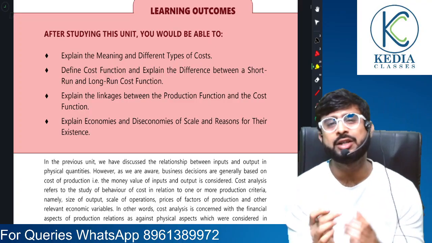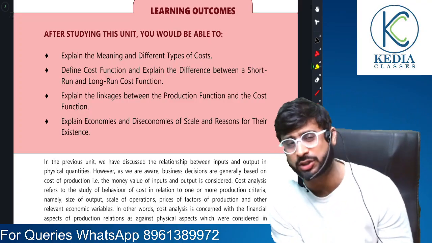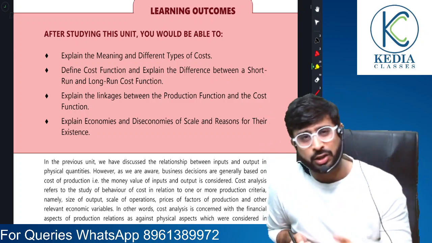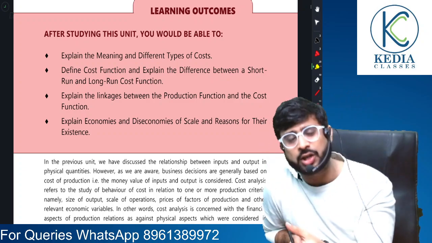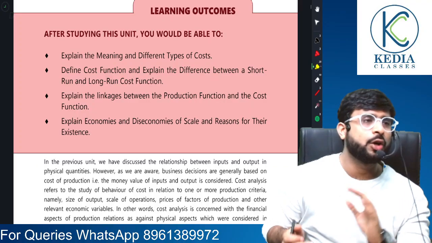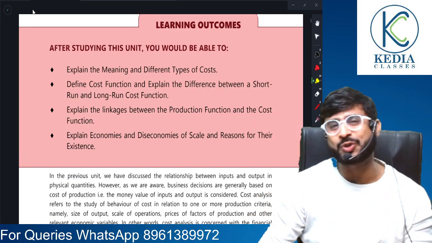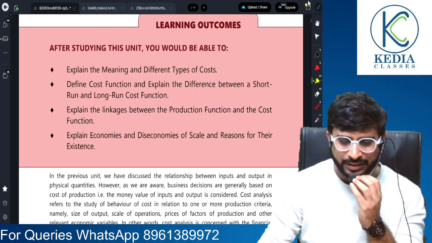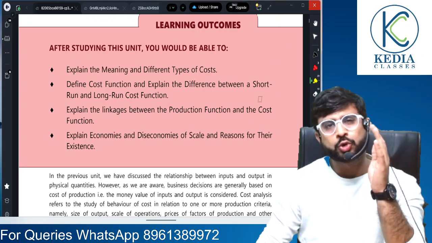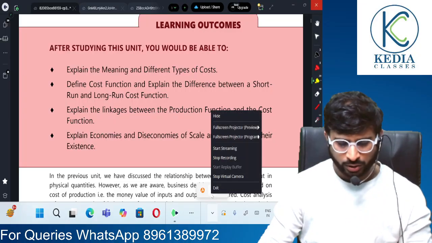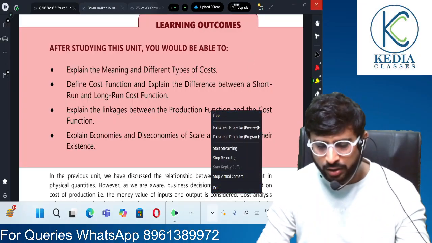The reason is that production and cost, both of these chapters are closely interlinked. So if you don't understand one, you will naturally not understand the other one. So I'm assuming everybody who is watching this class has already covered production and then they have come to cost. So, sir, what does this topic talk about, and is it too lengthy? No, it's not as lengthy as production was.